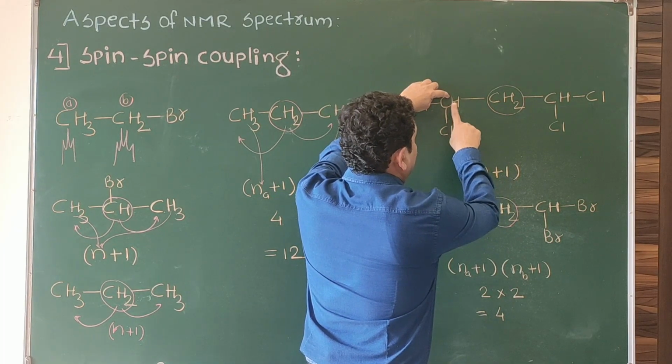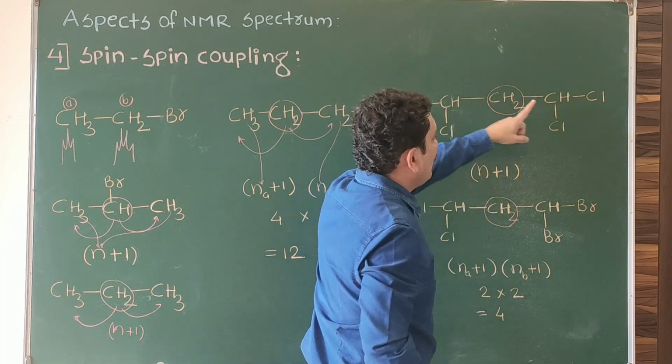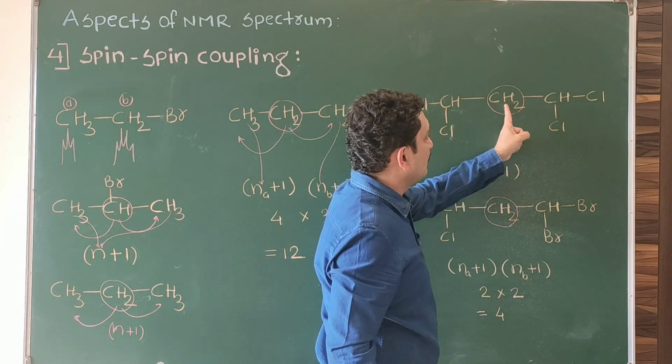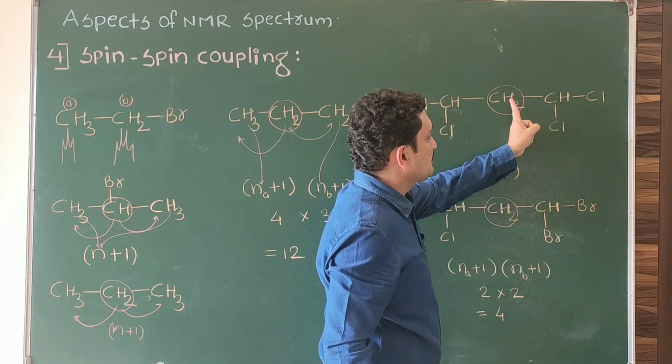So N plus 1, 2 plus 1, 3. For this one also, the N plus 1 rule is used because protons are present on only one side. N plus 1, 2 plus 1, 3.